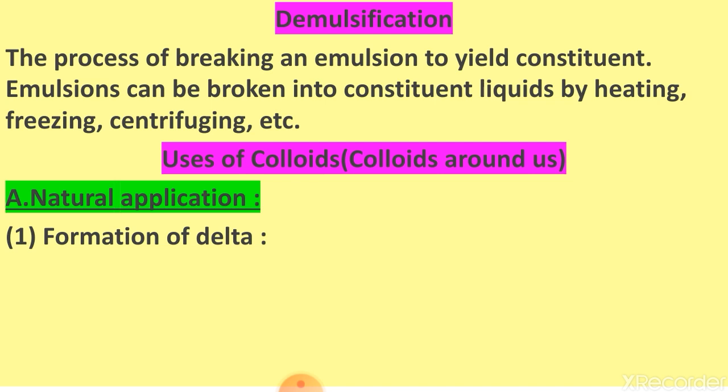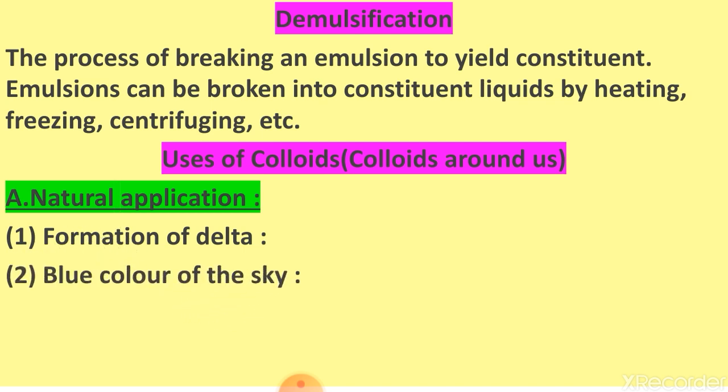When the sea water comes in contact with these particles, the colloidal particles of river, that is clay particles, and some other particles are coagulated by electrolytes, that is positively charged electrolytes Na+, K+, Mg2+, which are present in the sea water, to form delta. That means the coagulation of particles of river water takes place by the electrolytes of sea water to form the delta. So this is also an example of coagulation.